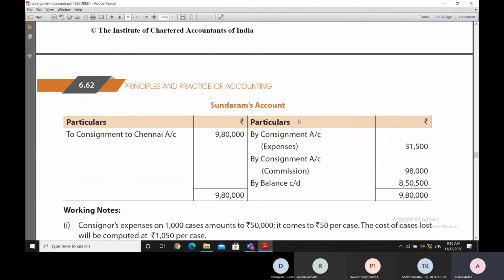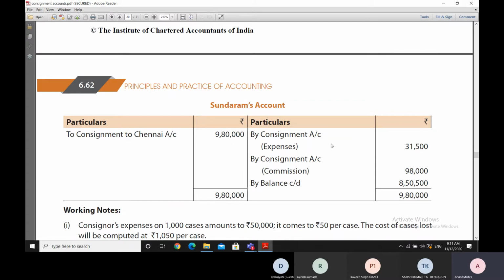And if we look at Sundaram's account, we are seeing that he has made a sale of 9,80,000 rupees. So on behalf of the consignor, he has to pay 9,80,000 rupees to the consignor. So in the consignor's account, Sundaram's account has been debited and consignment to Chennai account has been credited. In the books of the consignor, the consignment account has been credited, and Sundaram's account has been debited, because Sundaram is supposed to pay 9,80,000 rupees.